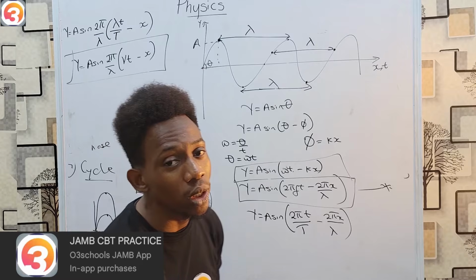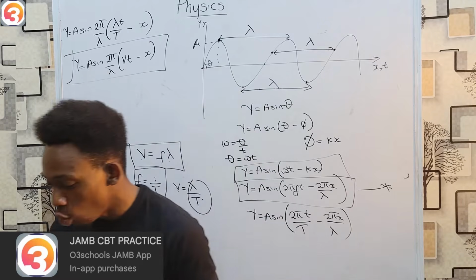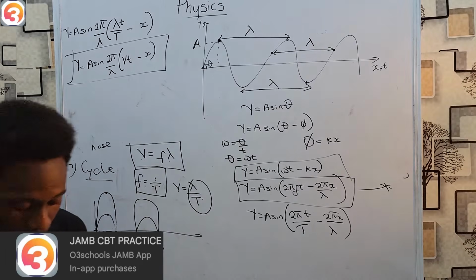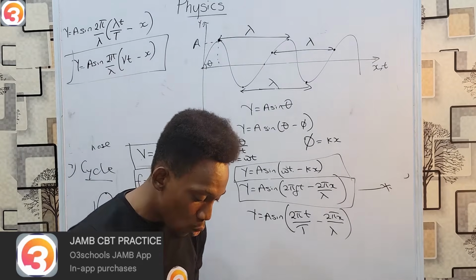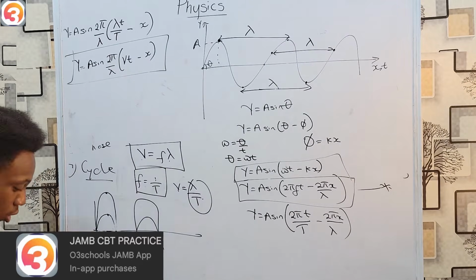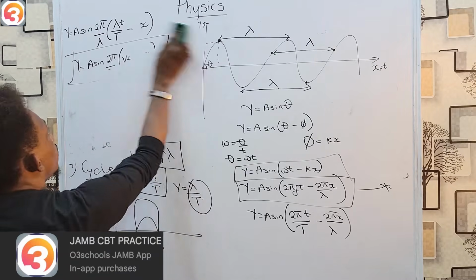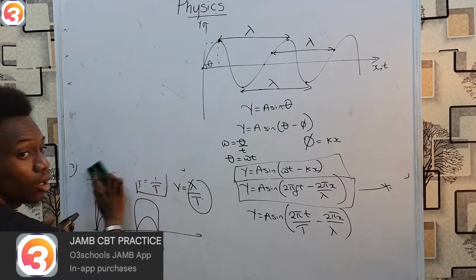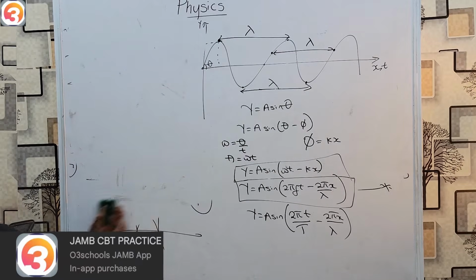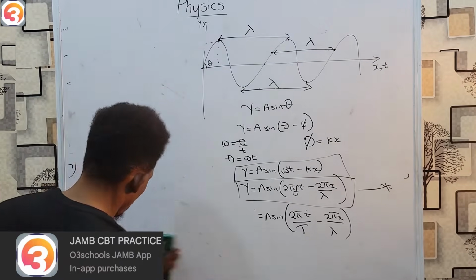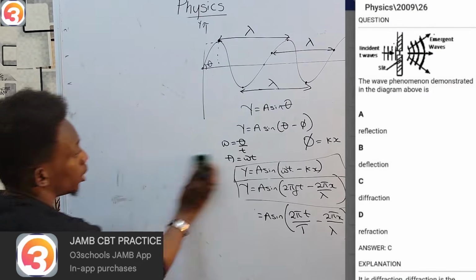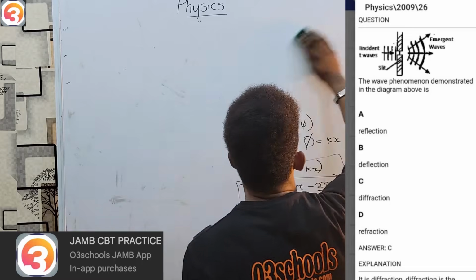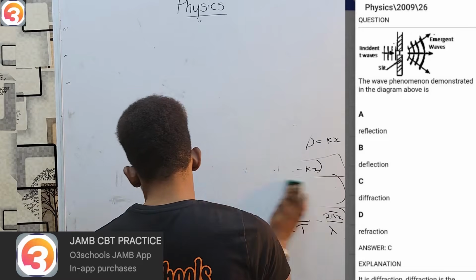And once you know this, you are now ready to open your O3 Schools JAMB app and begin to solve questions on waves. So let's see. Our first question comes from the year 2009, question 26. And yes, you can see the question on your screen, also on your O3 Schools JAMB app, so I will not have to draw it.